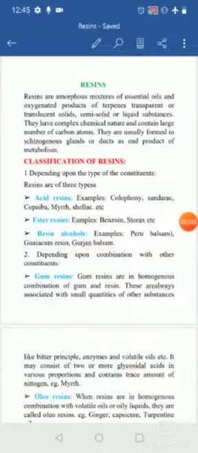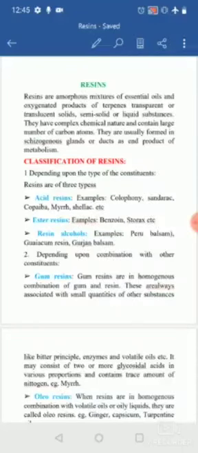Today's class we are going to discuss resins. These resins are amorphous compounds which contain a mixture of essential oil and oxygenated products of the terpenes. They are transparent or translucent, solid, semi-solid or liquid substances. They have a complex chemical nature and contain a large number of carbon atoms.